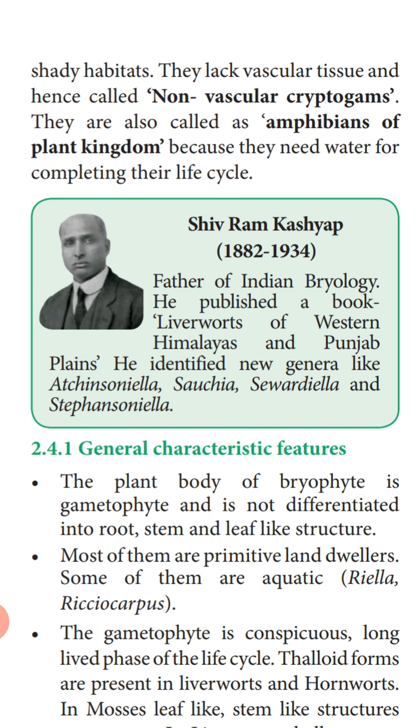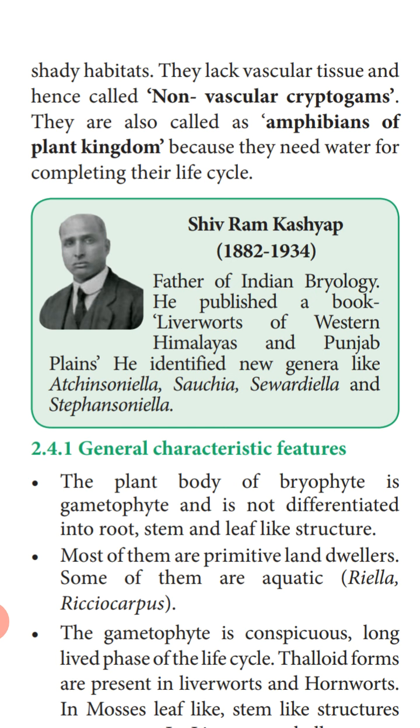They are also called amphibians of the plant kingdom because they need water for completing their life cycle. Bryophytes are a simple group of plants which had started occupying the land, but they grow in damp regions.